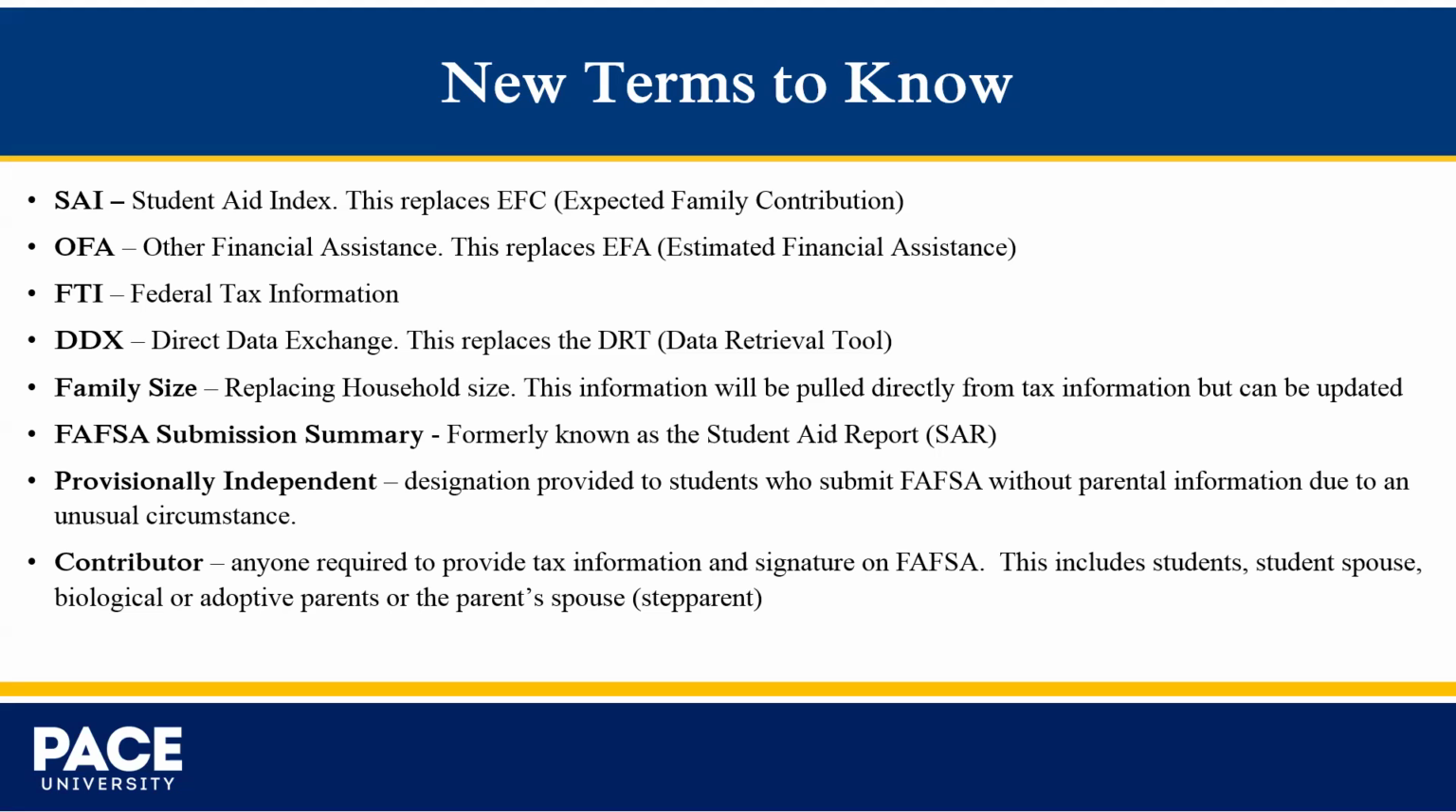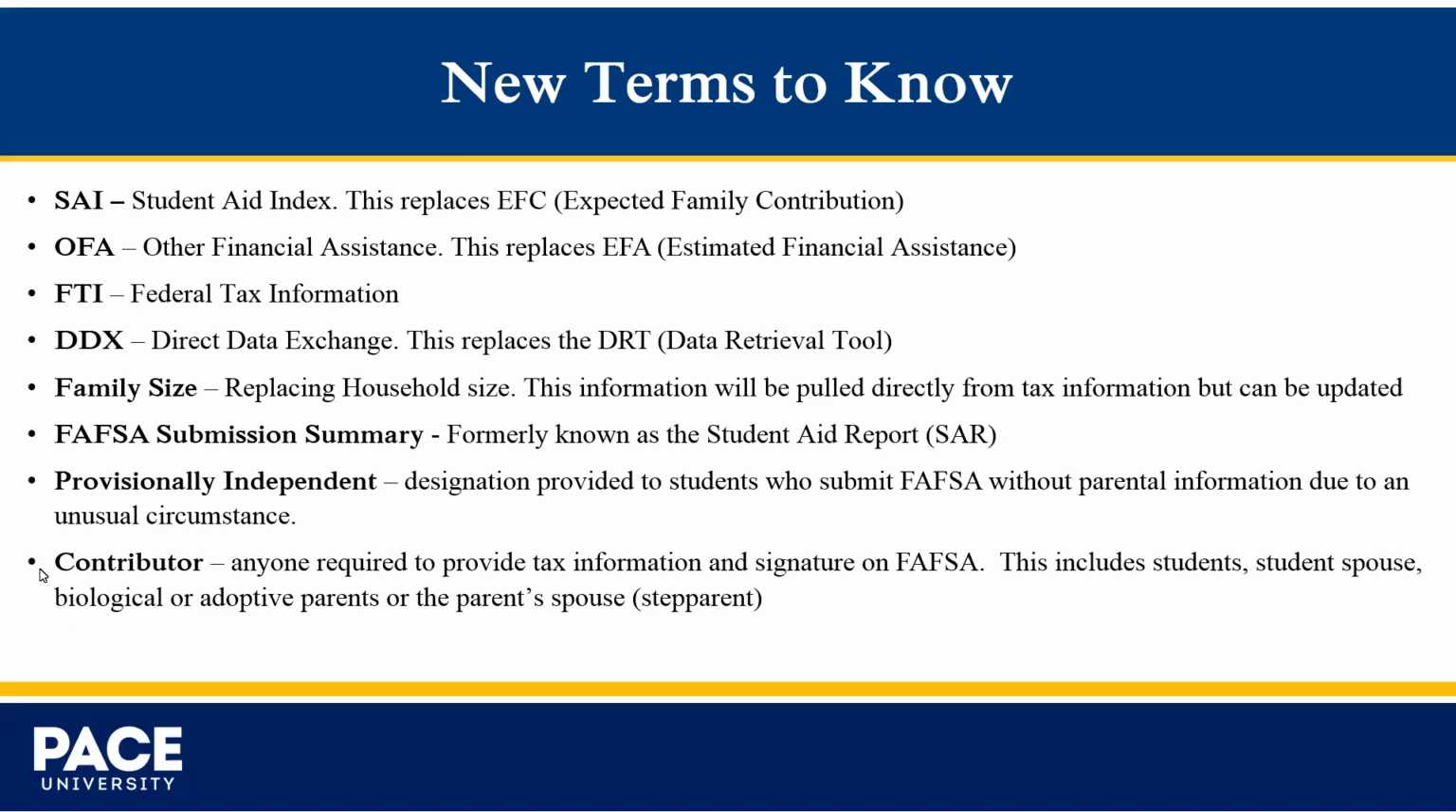Provisionally independent. This is a designation provided to students who submit FAFSAs without parental information due to an unusual circumstance. The school is notified of students who are provisionally independent. Once we receive the information, we will then send additional documentation to students, letting them know what documents are needed.